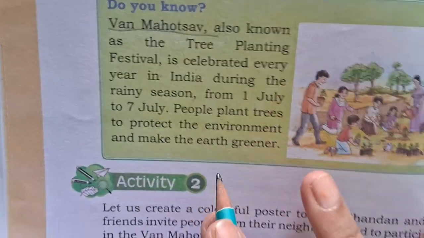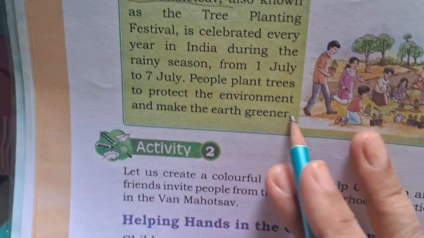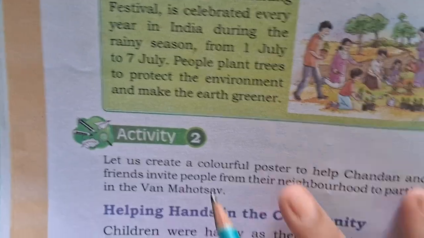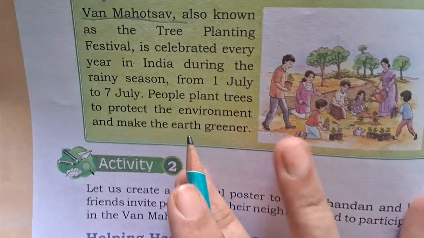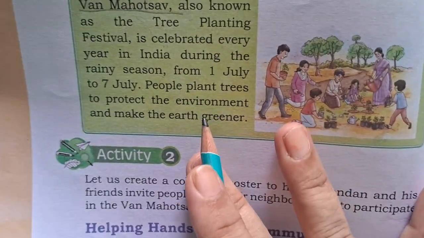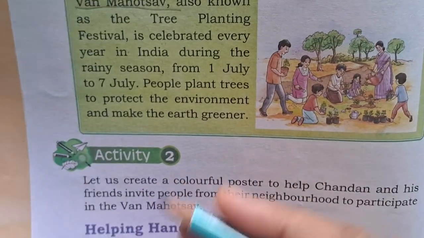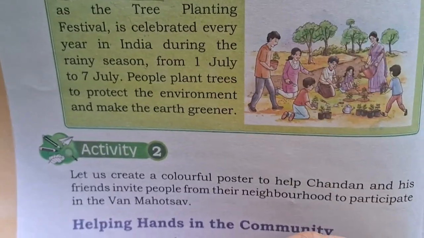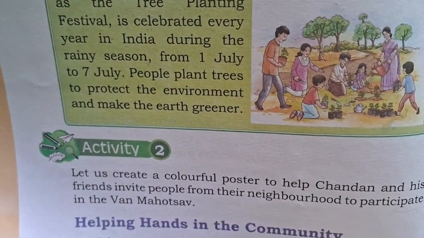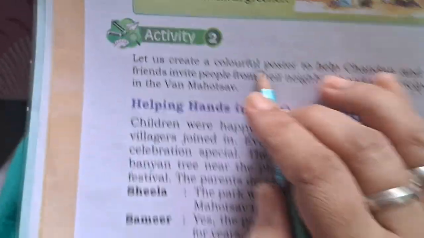So it's also a very important festival in our society. People plant trees to protect the environment and make the earth greener. Actually, first you can think about why we need trees. So now everyone can tell me the answer: we need trees because they give us oxygen, and this is very important for our life because we inhale oxygen and exhale carbon dioxide. So now you can understand my point.